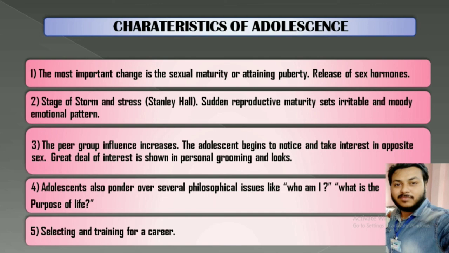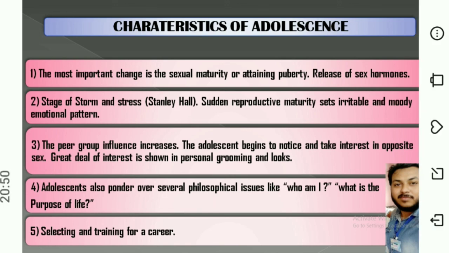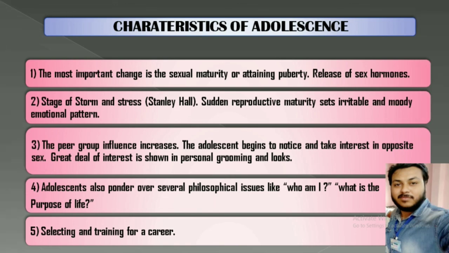Then the peer group influence increases. They start forming peers at this stage, and also they show interest in the opposite sex. A boy shows interest in a girl, and a girl shows interest in a boy, and that is why they start showing personal grooming. Their dressing sense, or how they look, they become busy in those areas.